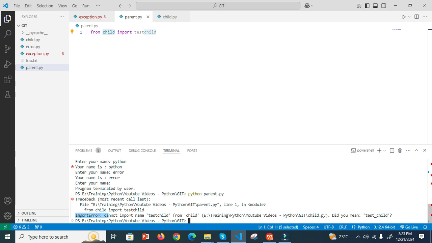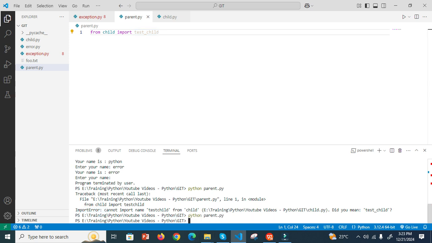What it is saying is, we are importing from child.py. It goes and searches for test child, but there is no such function. So if I want to execute, I need to say test underscore child. Now I save this, because I have a function with that name. Now there is no error.